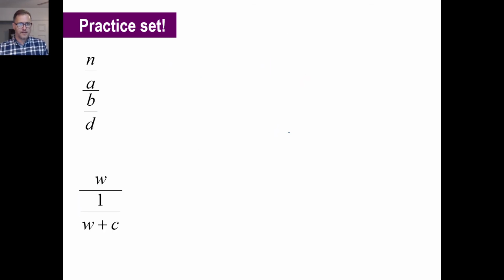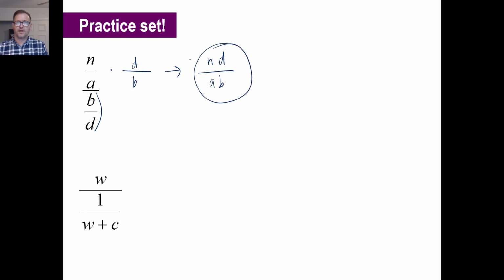All right, c is this fraction over that fraction. I'm just not going to bother to do the whole thing. I'll just times it by not b over d, but d over b. So n times d, and then a times b, and then there you go. That's it. Okay, pause it and try d.